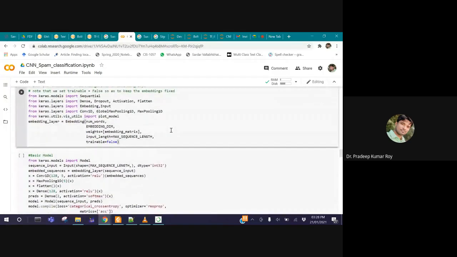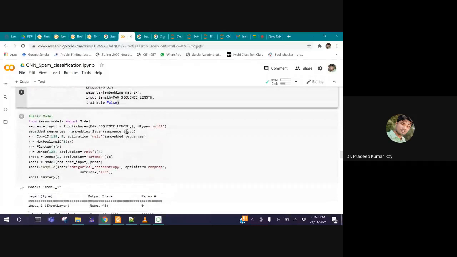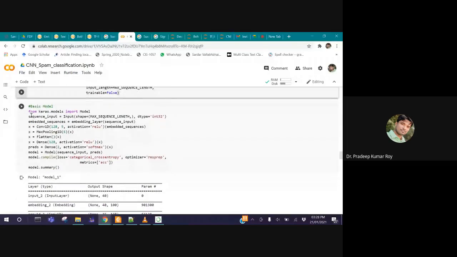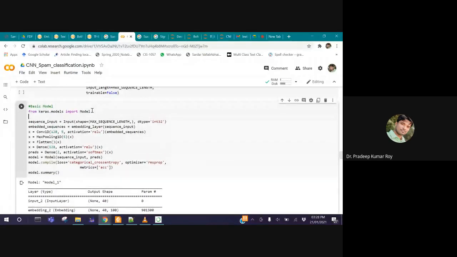So this is our first embedding layer. From here we are getting our embedded matrix. Now see here. Then again, a model is imported from the Keras library. Sequence input, then the saved matrix. Then we are getting the sequence input. This input is going to pass here into the embedding layer.